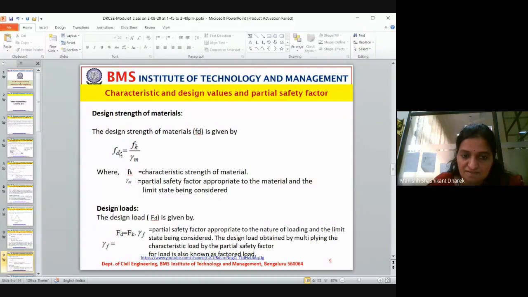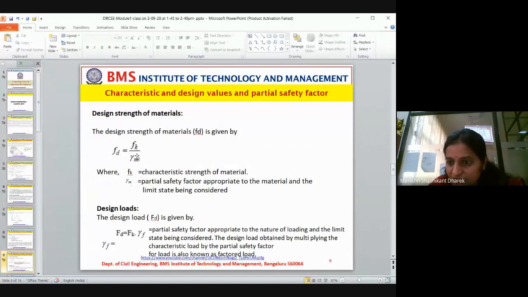I want everyone to calculate and let me know the answer. If I want to know the design strength of concrete for M25 grade, this fck is 25, divided by the partial safety factor. Can you tell me what is the partial safety factor for concrete we considered?